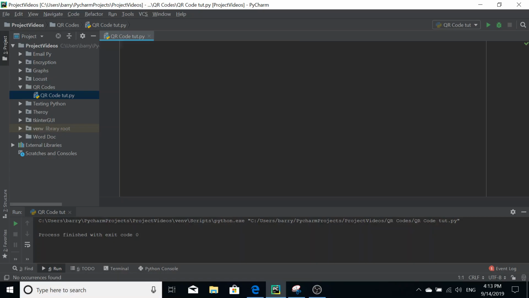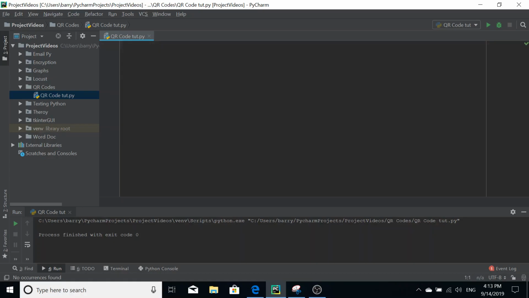Well, not in mobile phones, but to send people to links in public. Also, in event tickets, you will often find a QR code to scan for admittance to an event. So let's go over. Let's start here.